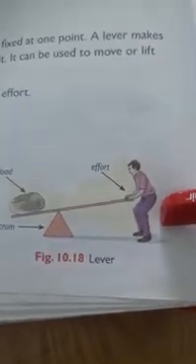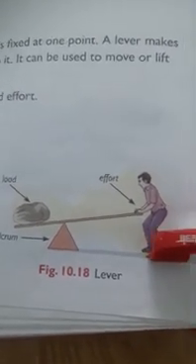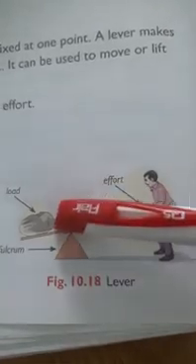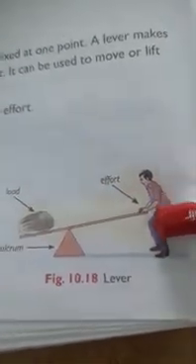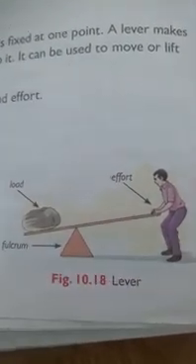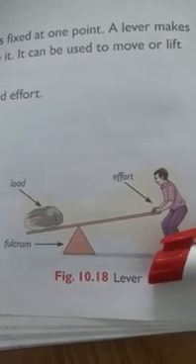Okay, so observe the figure carefully. What is the man trying to do? He is trying to lift this rock from its place. He is trying to move a rock using a log, a long pole.